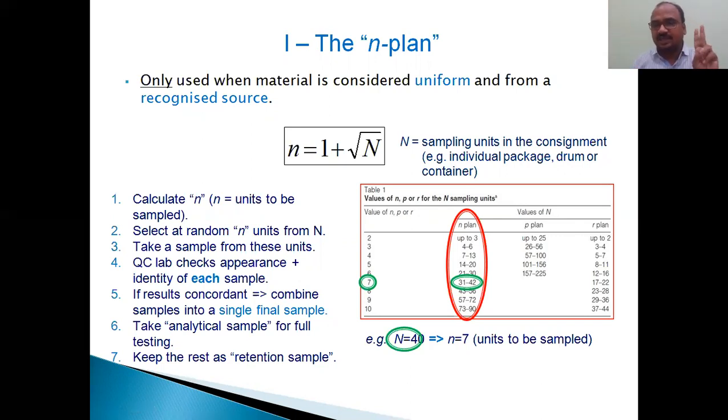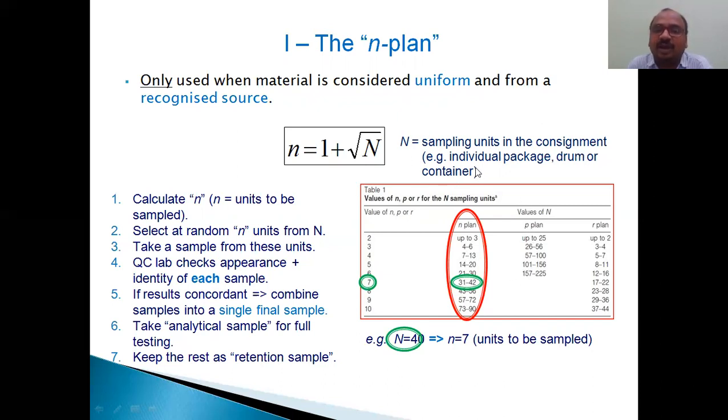See here, 2 things are there. Number 1, you brought the paracetamol from a trustable, recognized source. Number 2, the sample, when you saw it physically, is uniform. In those 2 conditions, you can follow the n plan. This n is equal to 1 plus root of big N. What is big N? It is the population, the number of sampling units in the consignment.